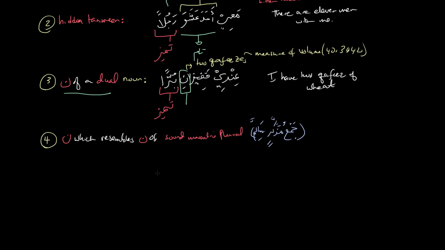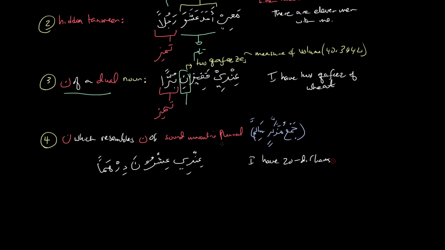Okay, so an example is Indi Ishruna Dirhaman. I have 20 dirhams.